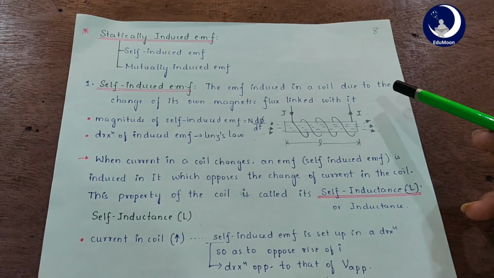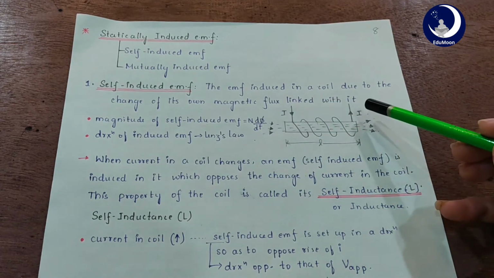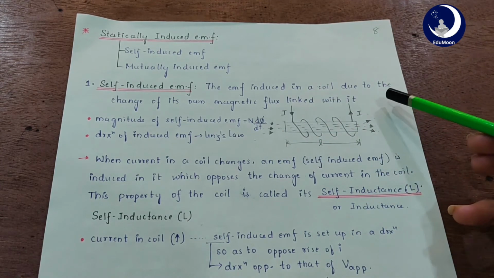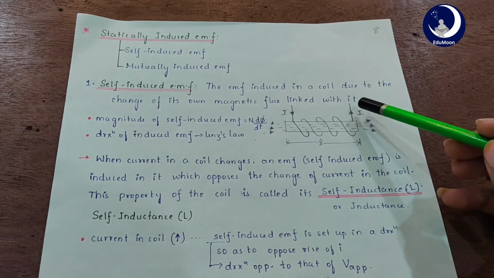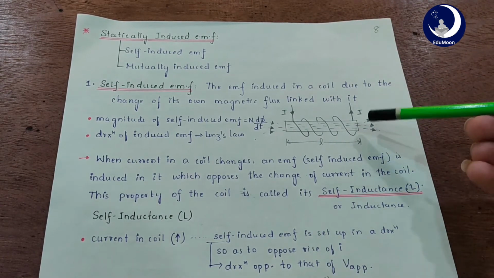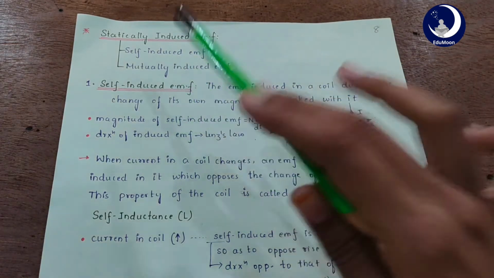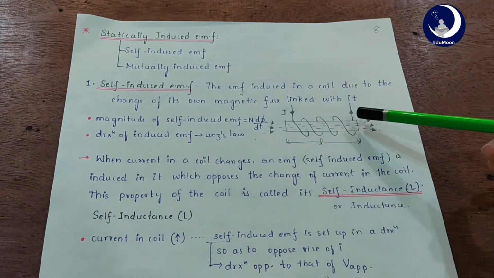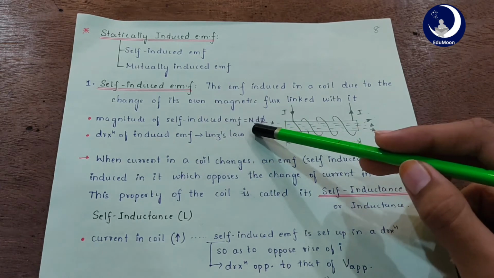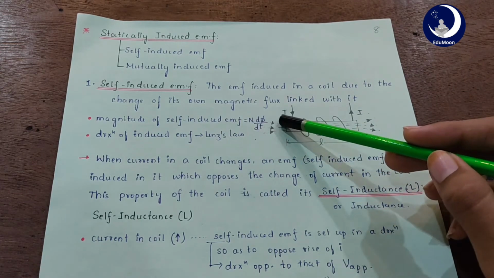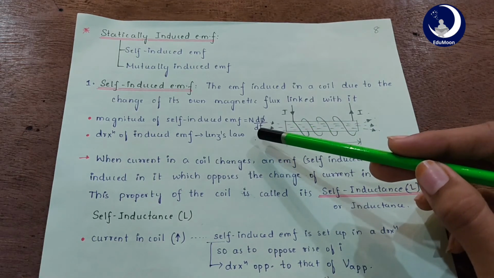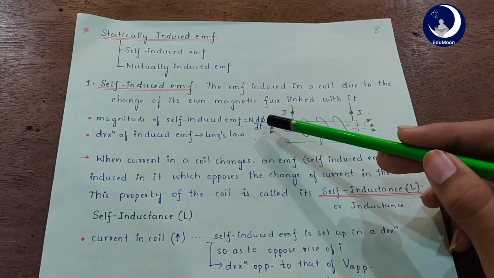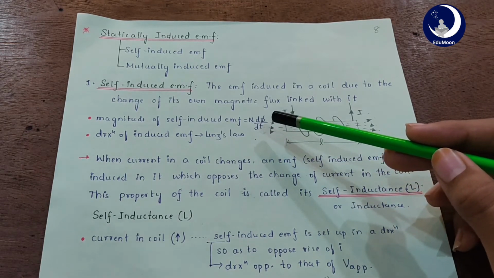According to Faraday's law, as magnetic flux is changing, obviously an EMF is induced. And this EMF is induced because the current is changing in its own coil. So, hence it is self-induced EMF. The magnitude of this self-induced EMF is given by n into dφ by dt. This is the magnitude. Then the direction of induced EMF is given by Lenz's law, which we saw just earlier, right?